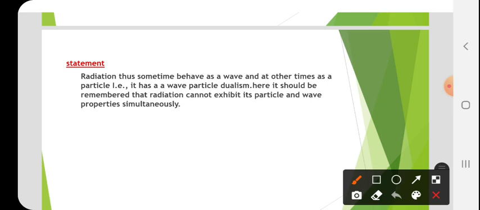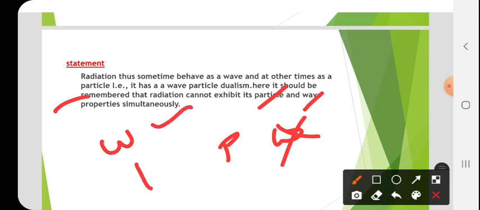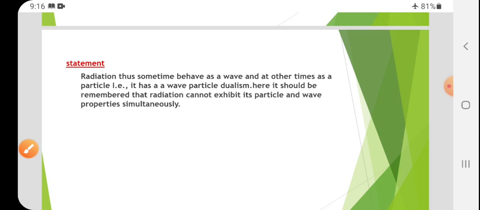Okay, and next, here it should be remembered. We must remember this point that radiation cannot exhibit its particle and wave properties simultaneously. Means at a time, it cannot show particle nature and wave nature. So when it is behaving with particle nature, then wave nature cannot appear. When it is behaving with wave nature, then it cannot behave with particle nature. So that is the meaning of this.